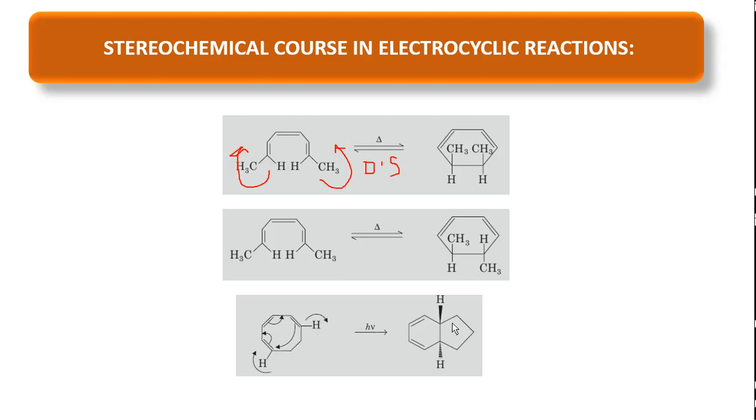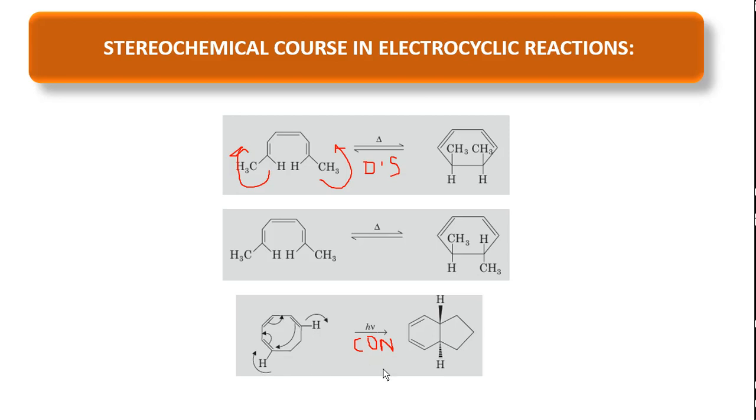After the electrocyclization reaction, this is in the photochemical condition, 4n plus 2 electron cyclization, so con mode of rotation is taking place. How can you say? 1, 2, 3 pi bonds are present, that comes under 4n plus 2 electron cyclization. Under photochemical condition, con rotation takes place. So this orbital moves clockwise, and this also moves clockwise. Here the group is already at the top side. When you rotate, this comes to the bottom side, and this comes to the top side.